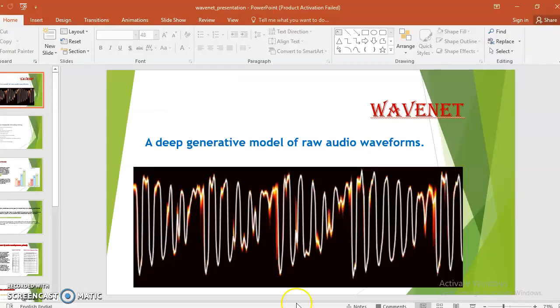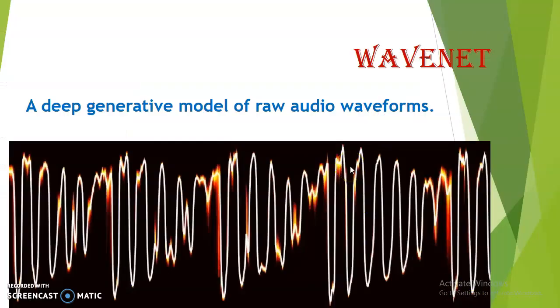Hi everyone. Our today's topic is WaveNet. It's a deep generative model of raw audio waveform. Basically this is used for text to speech conversion. As of now we have multiple methods, multiple algorithms for text to speech conversion, but none of them are as good as WaveNet. This algorithm is developed by the DeepMind Google Research Unit.